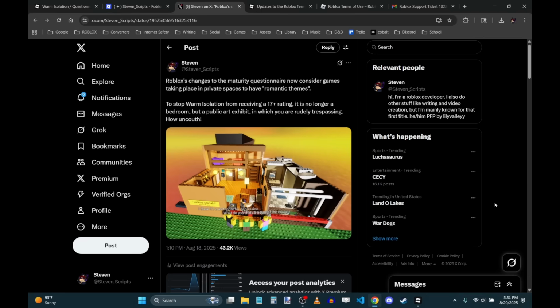Warm Isolation did not feature any themes that I thought would have warranted a 17 plus age rating until recently, because of this policy change to the questionnaire, where now if a game takes place in a bedroom or a bathroom, or hell, maybe even a living room, depending on how they quantify a small amount of people, then your game is 17 plus automatically.